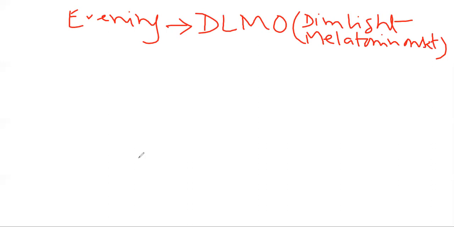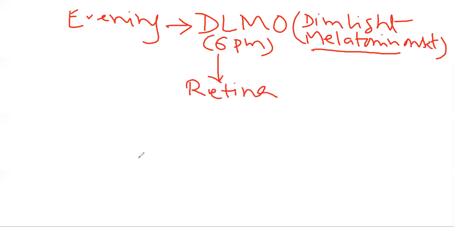So in an MCQ, if a question asks which hormone is responsible for regulating the circadian rhythm, one answer should be melatonin. So at 6 p.m. regularly, dim light melatonin onset will start. Then at this time, light goes into the retina, and there are 10 layers of retina.